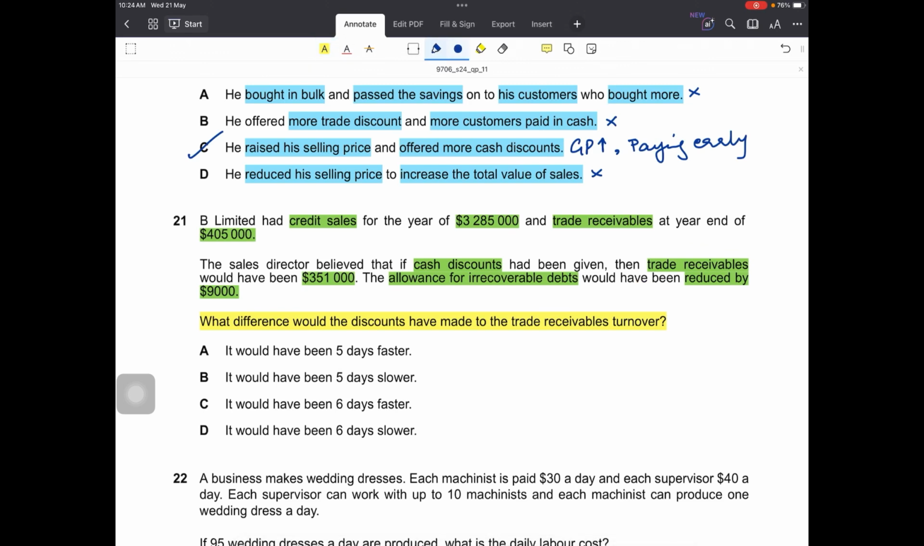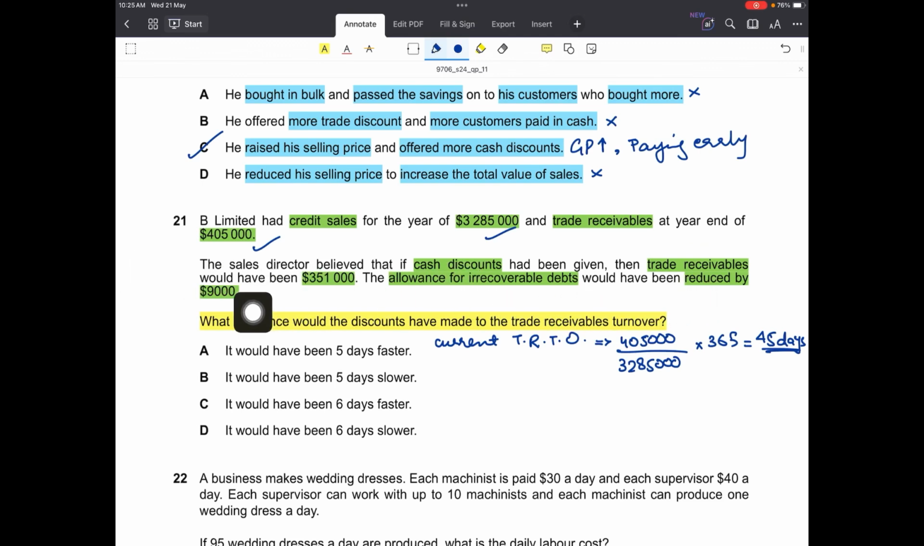Again, we have to compare the two. So let's find out the current trade receivables turnover. How do we find that out? Trade receivables turnover is trade receivables upon credit sales. So right now the trade receivables are 405,000 upon credit sales of 3,285,000 times 365. The answer is in days, and that would be 45 days. So currently customers pay us in 45 days,